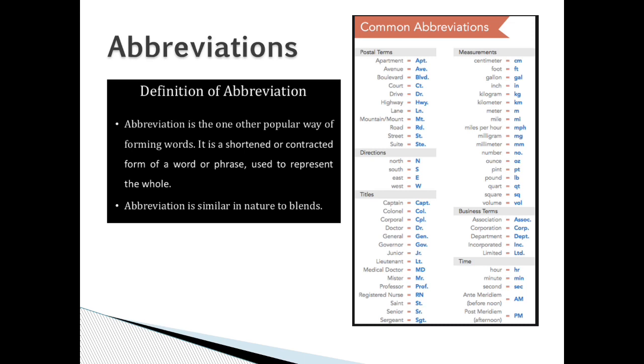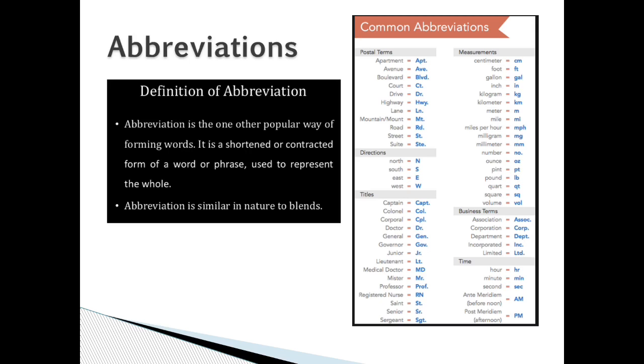For directions, north is N, south is S, east is E, and west is W. For titles, Captain is CAPT, Colonel is COL, Corporal is CPL, Doctor is DR, General is GEN, Governor is GOV, Junior is JR, Lieutenant is LT, Medical Doctor is MD, Mr. is MR, Professor is PROF, Registered Nurse is RN, Saint is ST, Senior is SR, Sergeant is SGT.